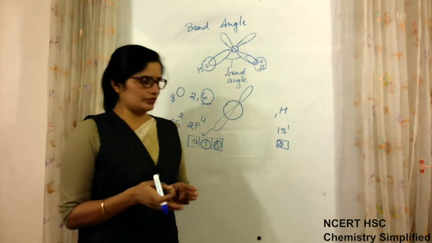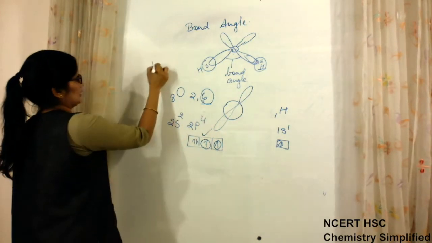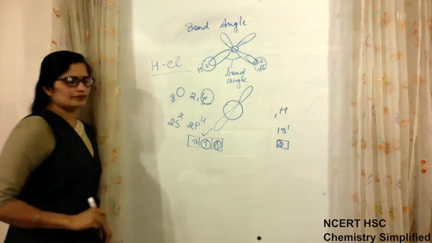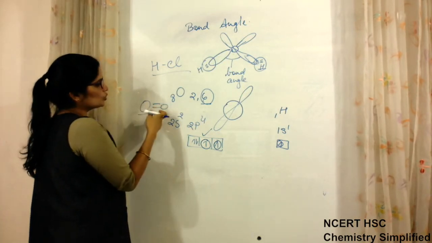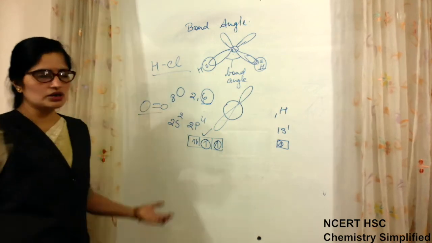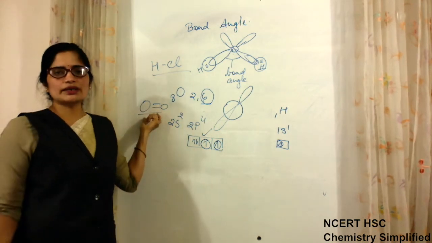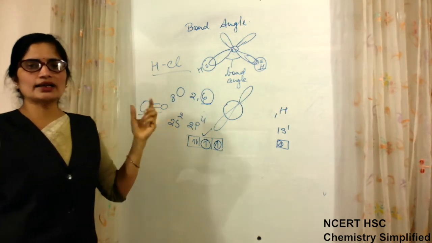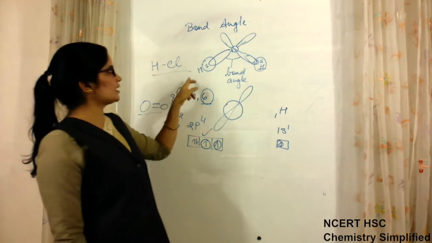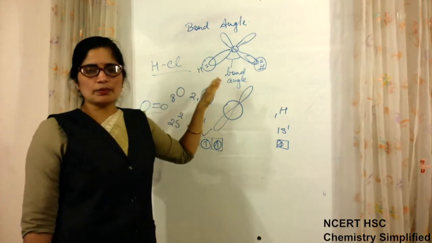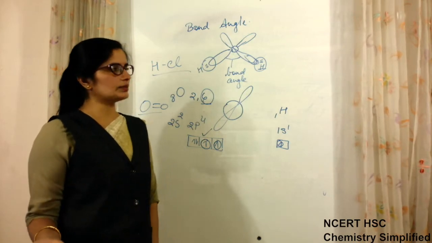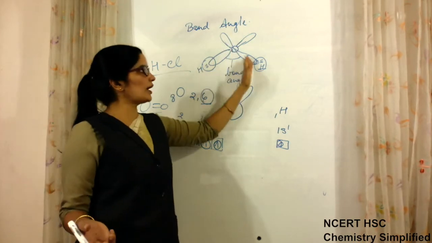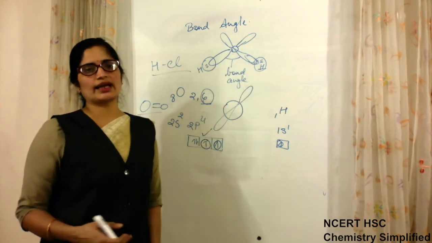Suppose we talk about HCl, we talk about O double bond O. There are two atoms only making bond, so there is no possibility to have a bond angle. Bond angle will only be present when the number of atoms combining is at least 3, or more than 3 are also possible, but at least 3 are required to have any sort of bond angle.